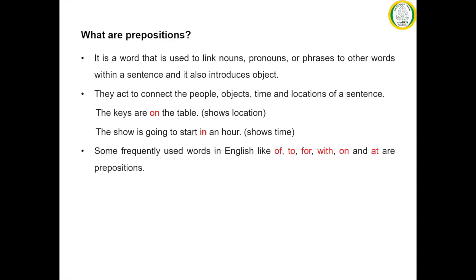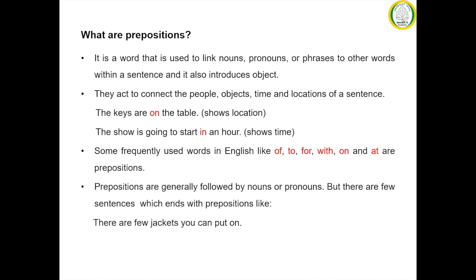Some frequently used words in English like of, to, for, with, on and at are prepositions. Usually prepositions are followed by nouns or pronouns, but there are a few sentences which end with prepositions. For example, there are a few jackets you can put on.